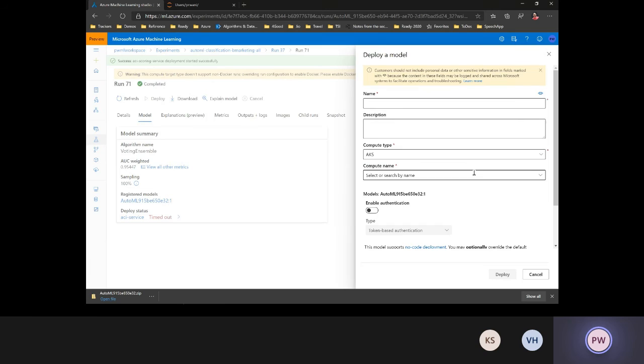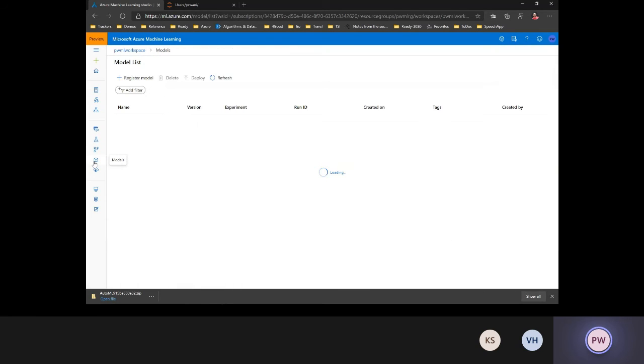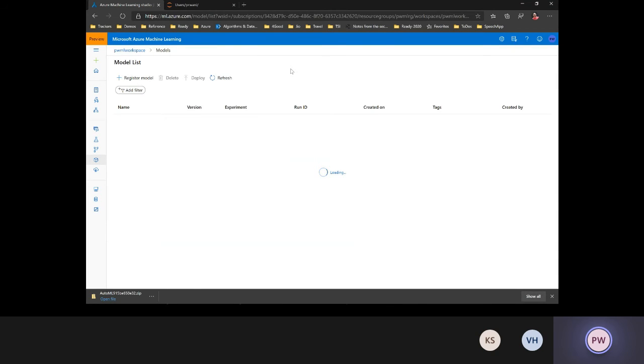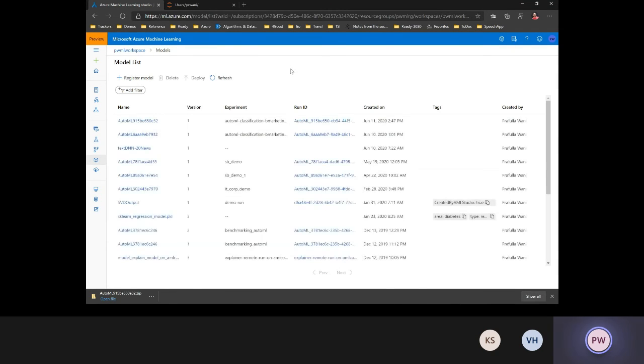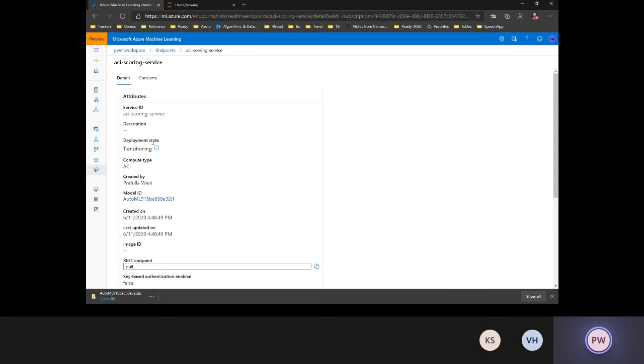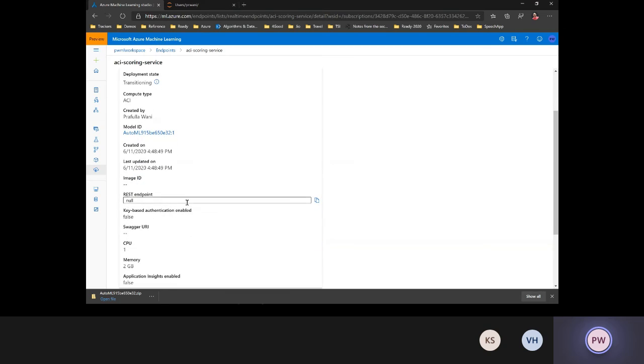Now if we go down, there is a section which shows all the different models that I have registered. This is just a model registry where the pickle file, the conda environment file, and the scoring.py file are stored, which is just created here, right? That's been registered. I think we probably have not got the latest one yet here. Yeah, maybe it's still getting registered. And then we'll see an endpoint that will get created. I think the endpoint has come here, which is the ACI scoring service. Now this is getting provisioned, and once it is provisioned, you will see a REST endpoint.